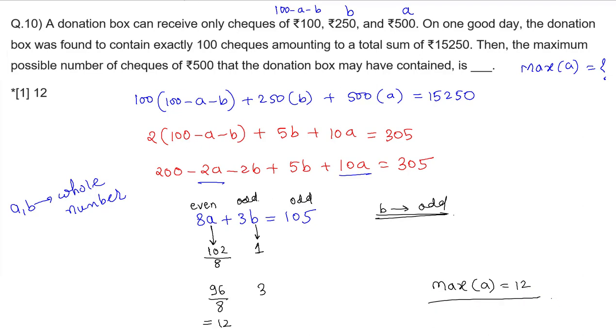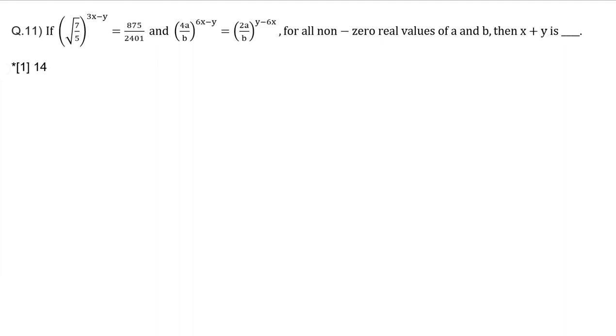In this question number 11, the first thing that you need to identify is 2401 is nothing but 7 to the power 4, and 7 is a common factor in between these two. So let's cancel out 7 as a common factor. So over here 343 is remaining, and in the numerator 125 is remaining. This is nothing but 5 divided by 7 bracket cube.